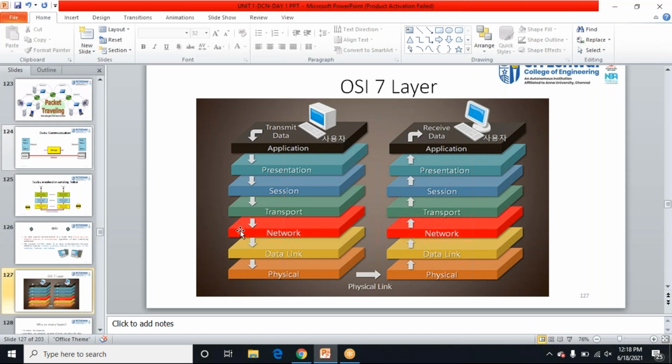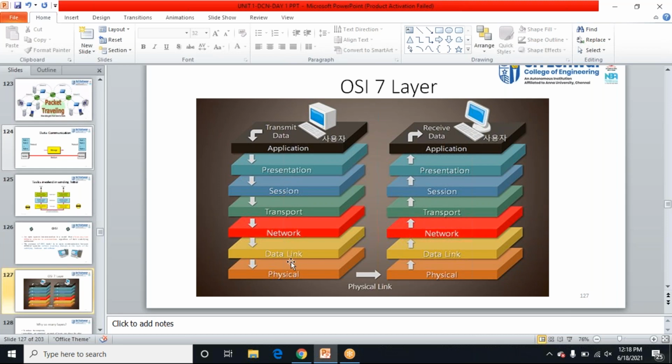See, the first letter is A, right? First letter is A, then P, N, S, T, N, D, P. So you can remember the mnemonic like this: All people seems to need data processing.